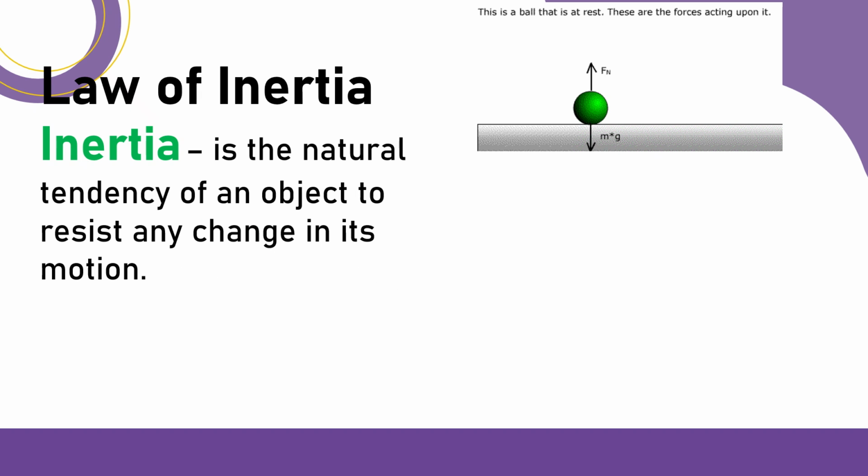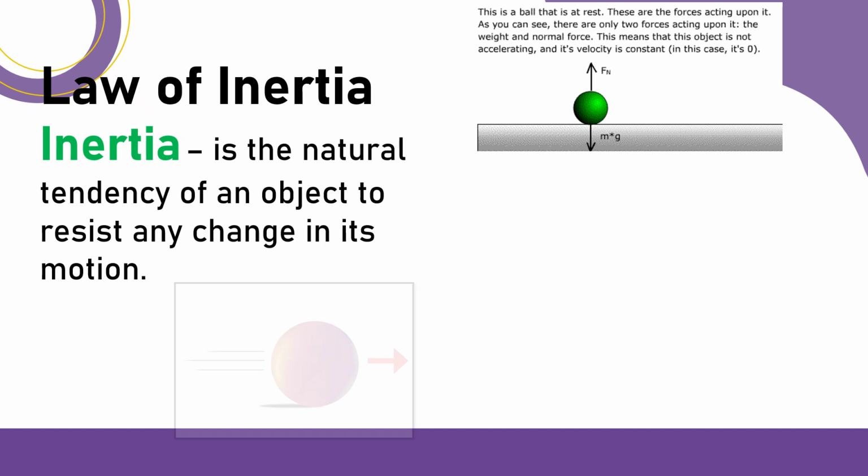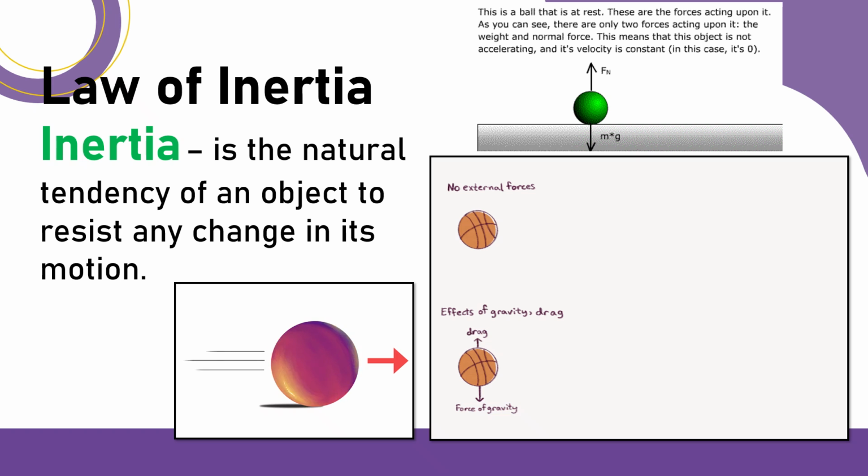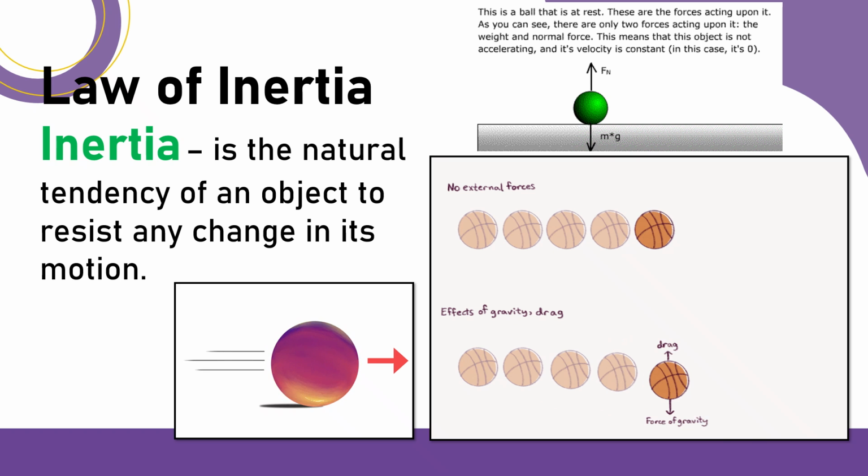The first law states that an object at rest tends to remain at rest unless acted upon by an external force. An object in motion tends to remain in motion unless acted upon by an external force. Inertia is defined as the natural tendency of an object to resist any change in its motion. See our examples here.